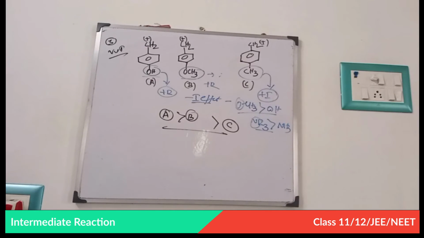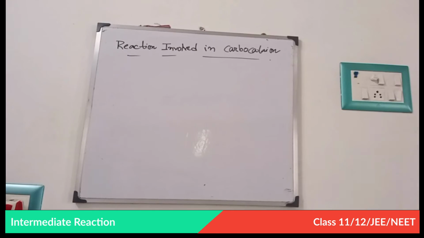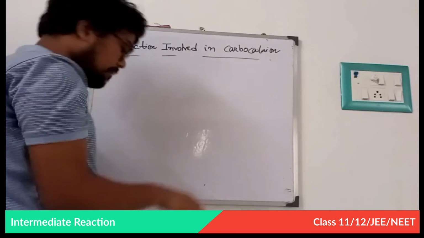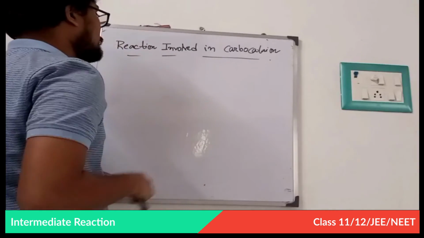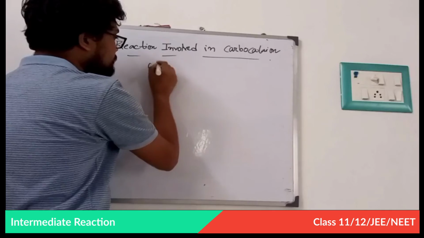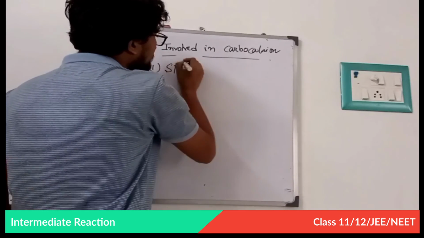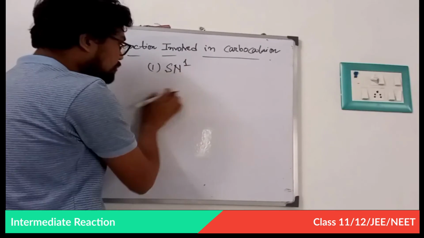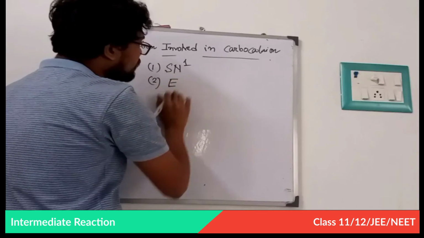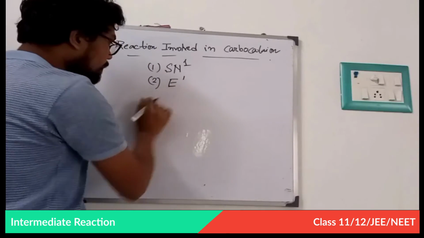Now lastly, what are the reactions involving carbocation? That is the necessity of studying carbocation. First is SN1, nucleophilic substitution 1. Second is the E1 reaction.